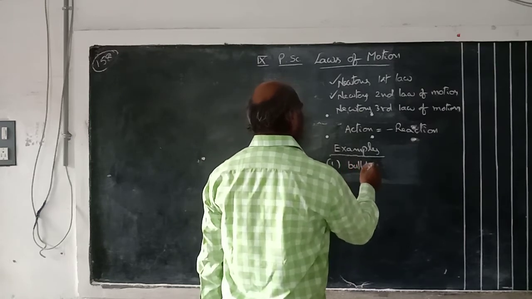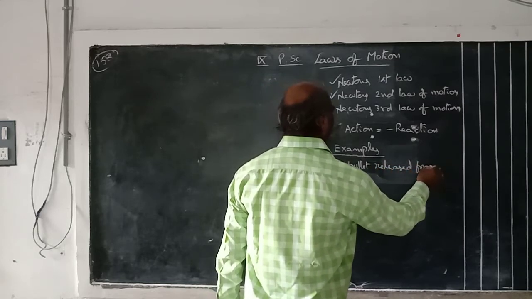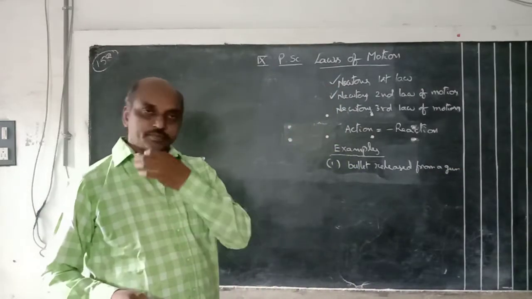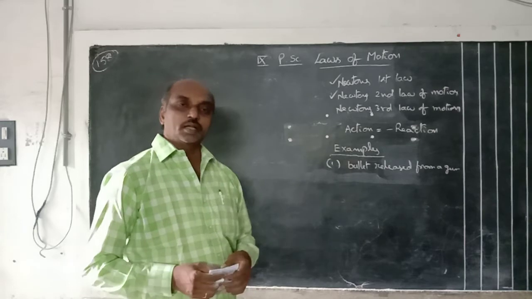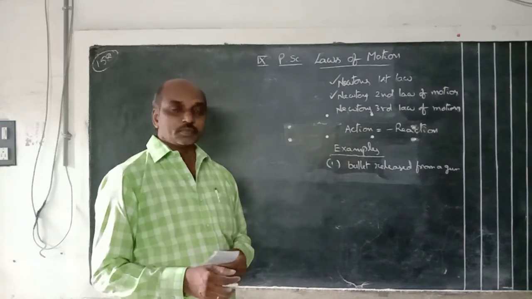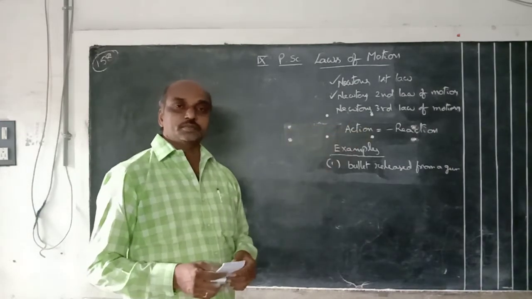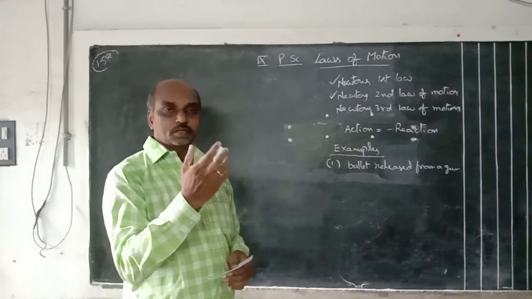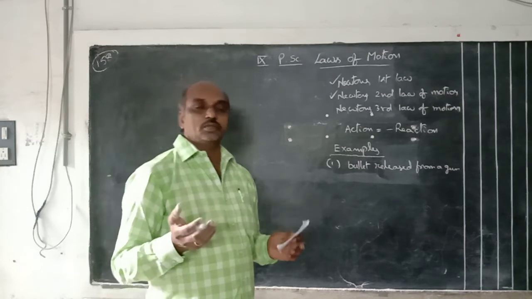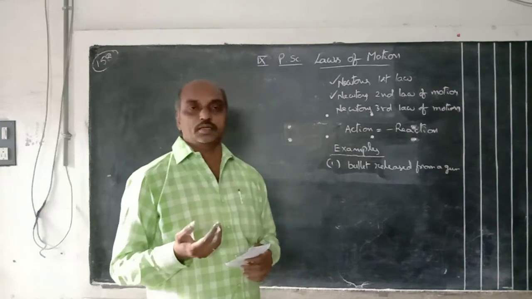Example: a bullet released from a gun. Suppose a gun is fired, that means a bullet is released from the gun. The bullet moves in one particular direction, that is the action. What is the reaction? The recoil of the gun, which moves backward. So both are in opposite directions. One is action, another one is reaction.